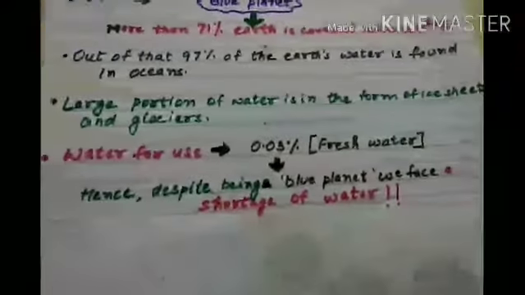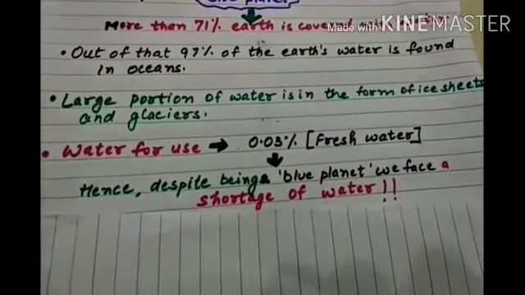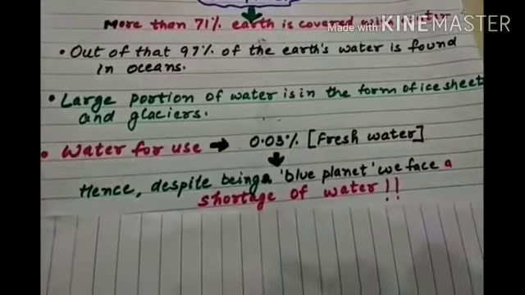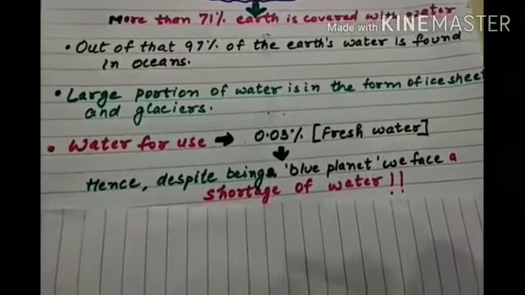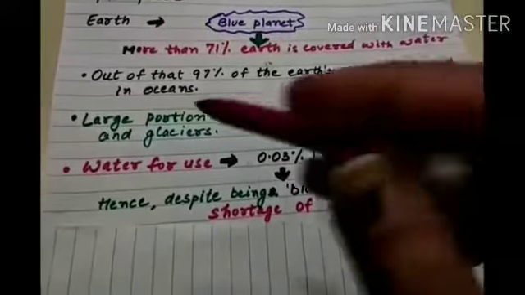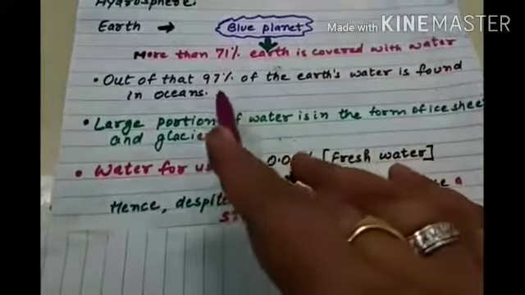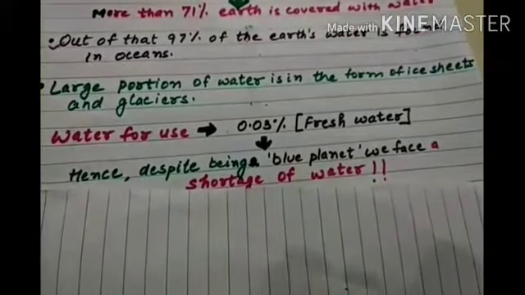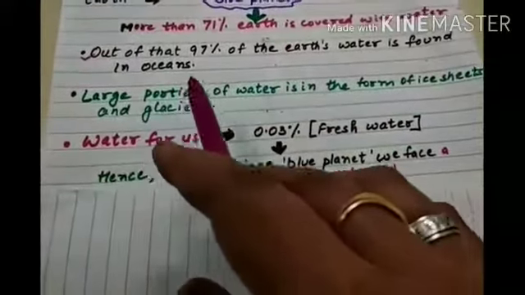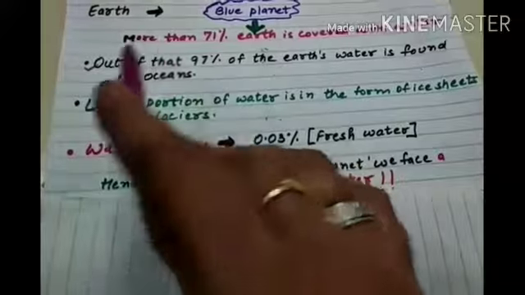Now as we are studying, 71% of the Earth is covered with water, so we have a lot of water, and only 29% is land. But out of that, 97% of the Earth's water is found in oceans. It is of saline nature and it is not fit for drinking. That means only 2.8% is left for drinking.